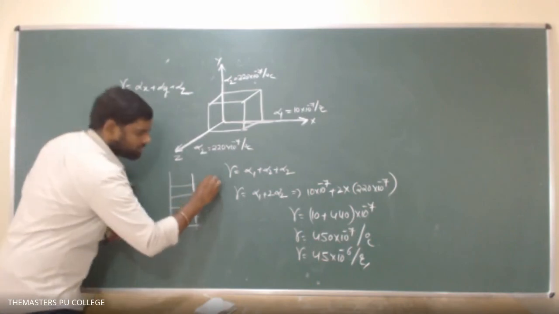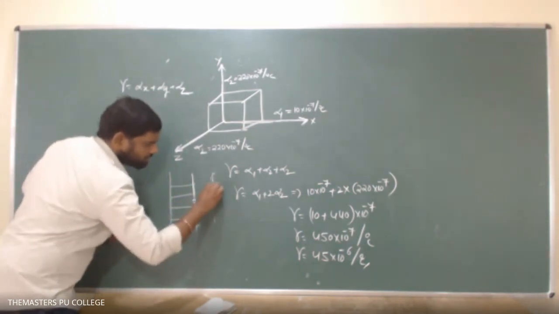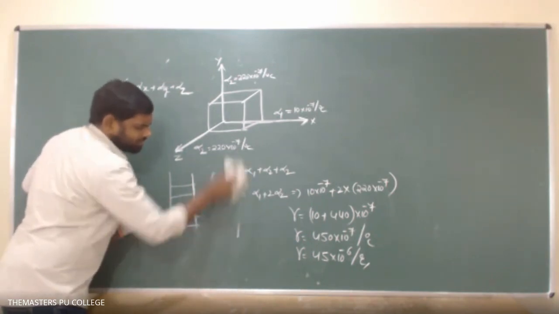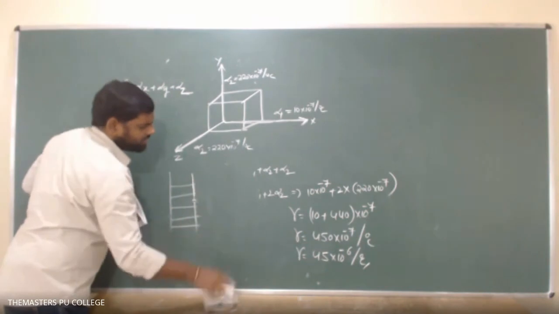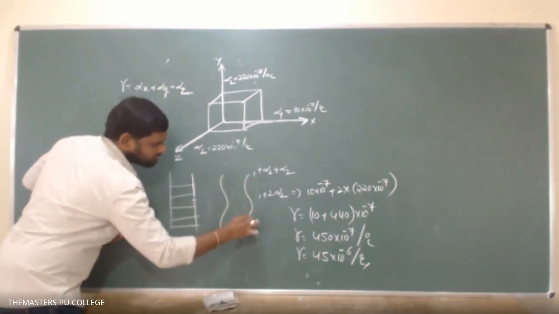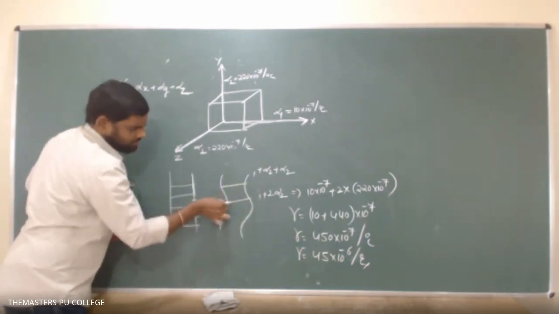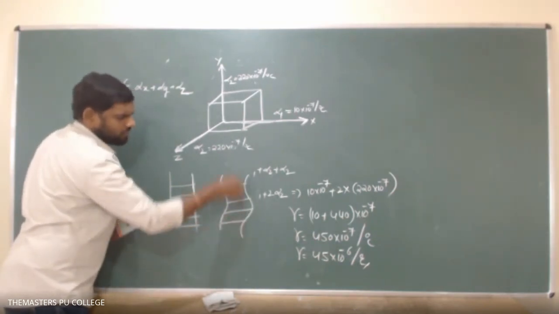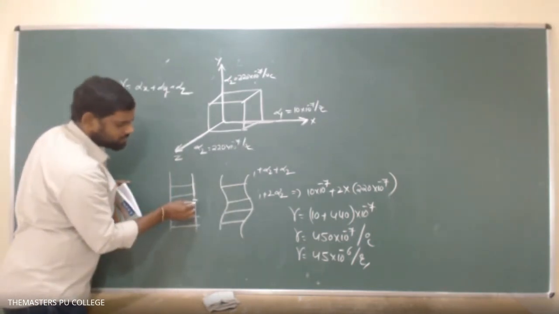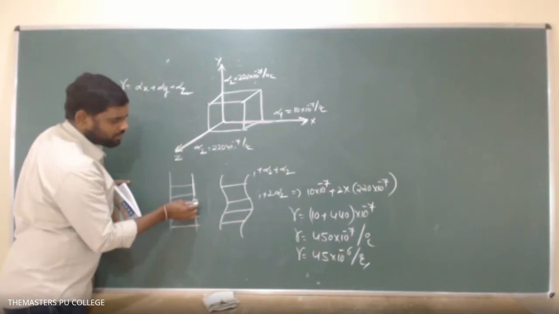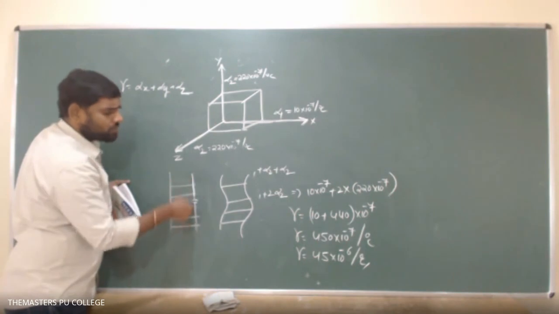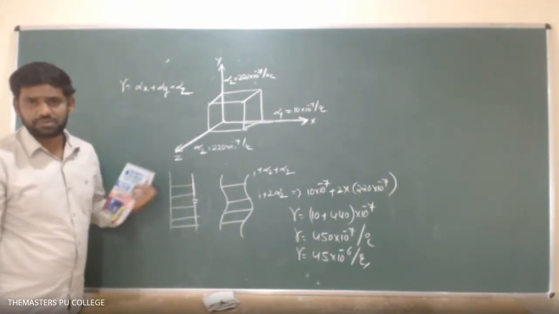Stress will be generated, and because of the stress the rails may bend, deviating like this, like this. So is it possible for the train to go safely on this rail? That's why a small gap is left between the two rails, to allow them to expand during the summer time.